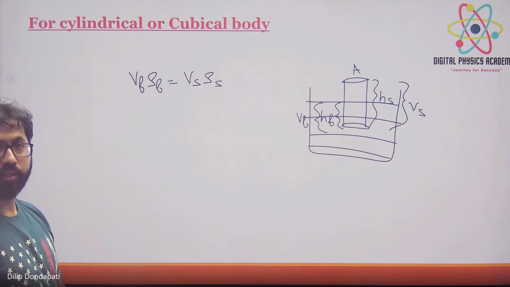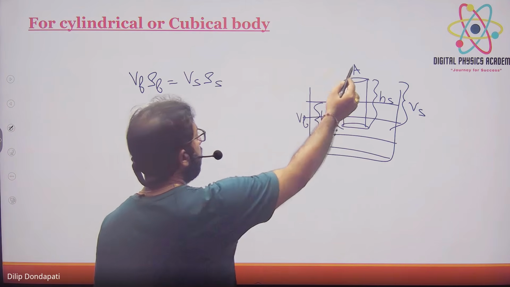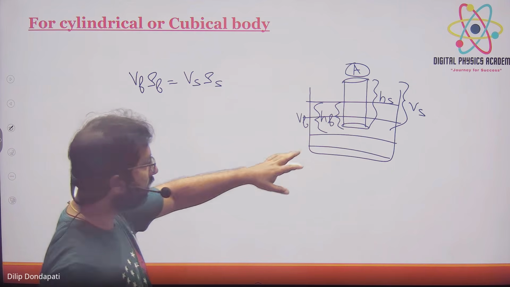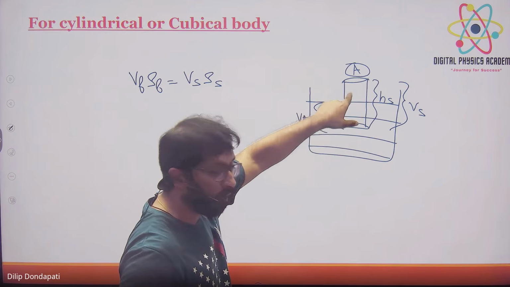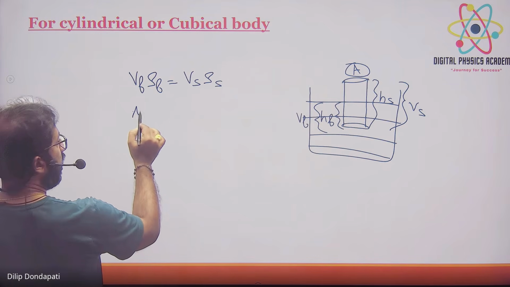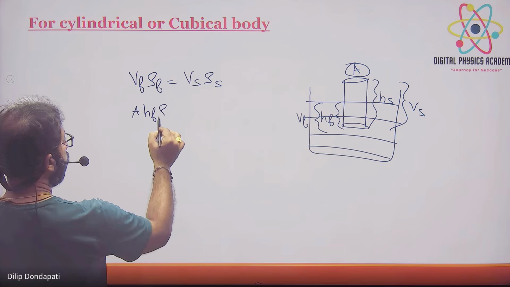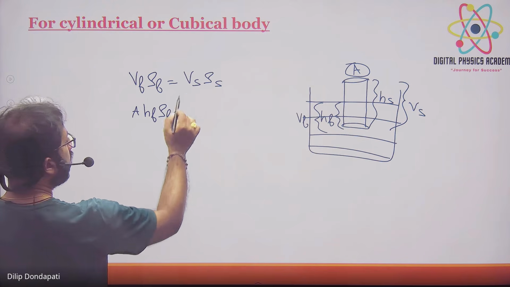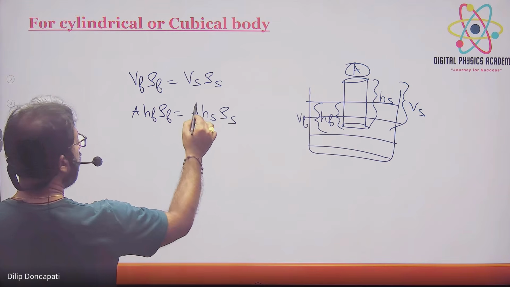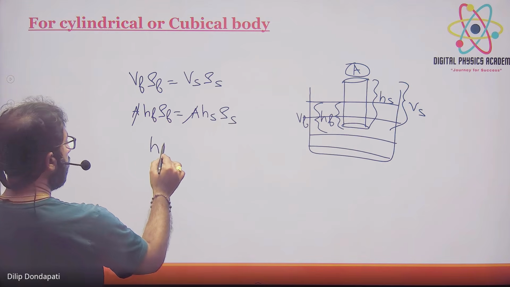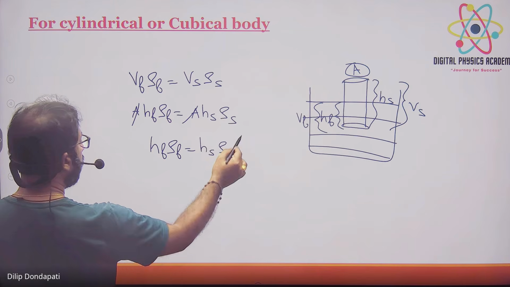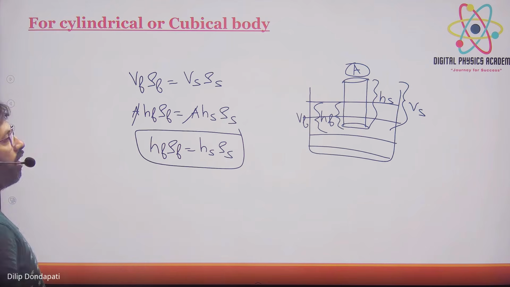Volume is area into height. So hf into rho f is equal to area into height into rho s. A cancels. Therefore use this formula: hf into rho f is equal to hs into rho s. This is the formula you use for a cylindrical or cubical body.